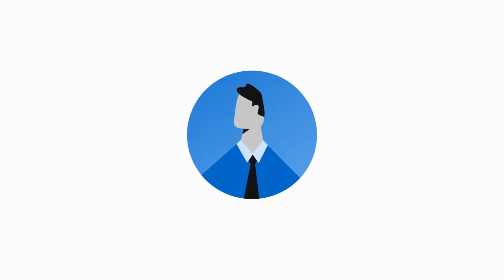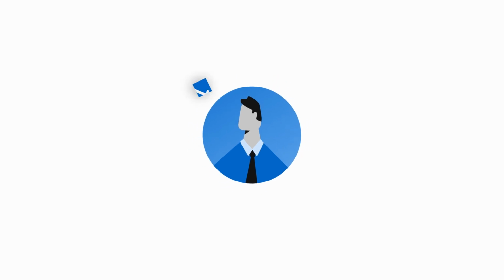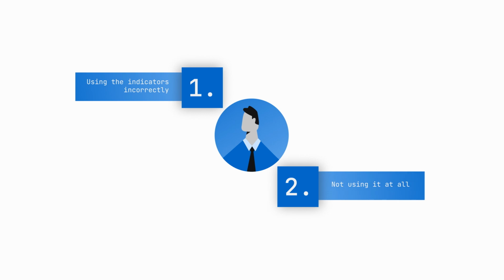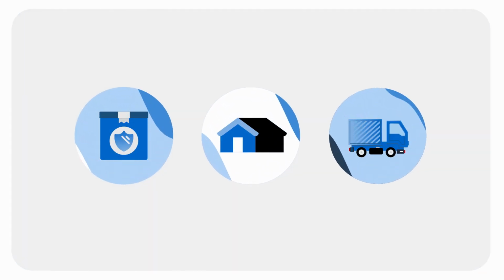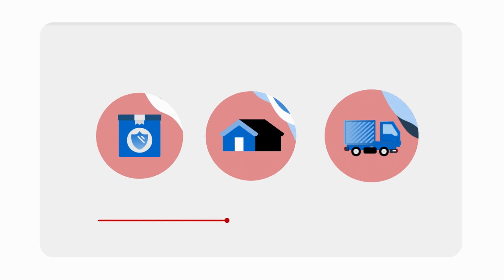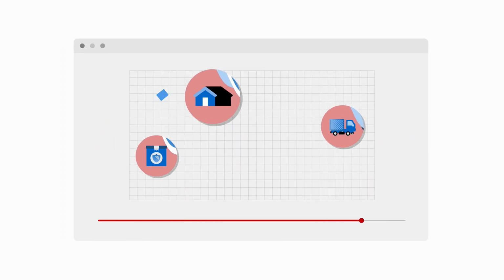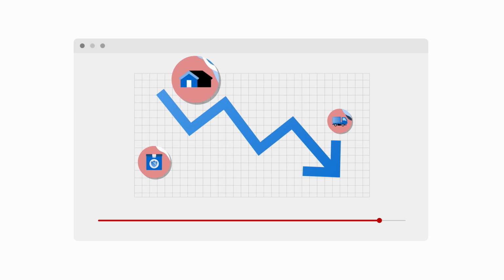But the truth is that the majority of financial professionals and investors are doing one of two things. They are either using these indicators incorrectly or they are not using these indicators at all. So in this video, I'll talk about why most mainstream use of these indicators is incorrect. And if you watch to the end of this video, I'll get into what these indicators are currently saying about the probability of a 2024 recession.